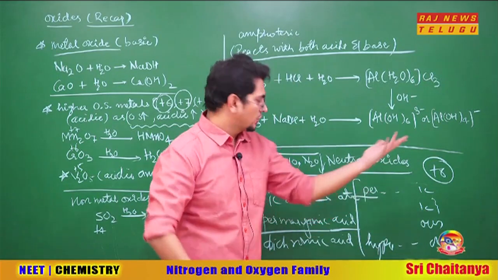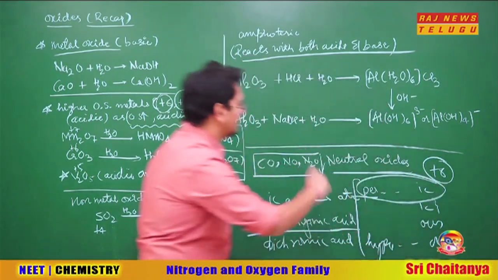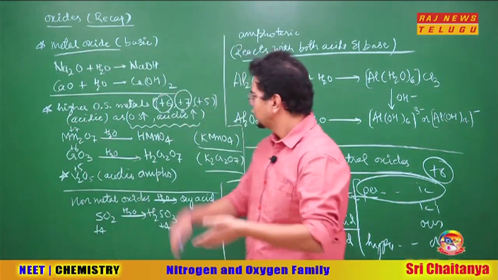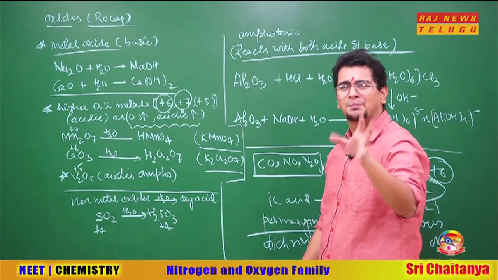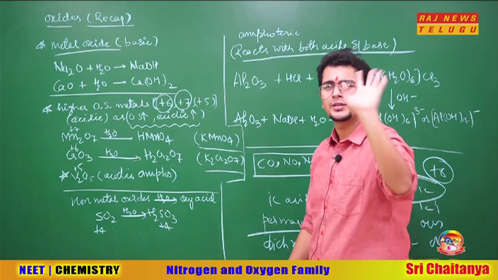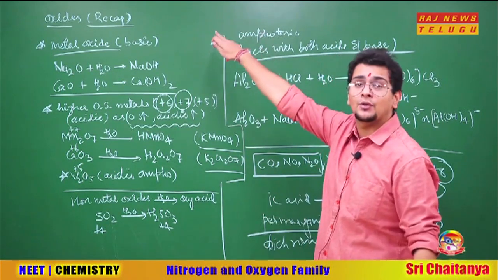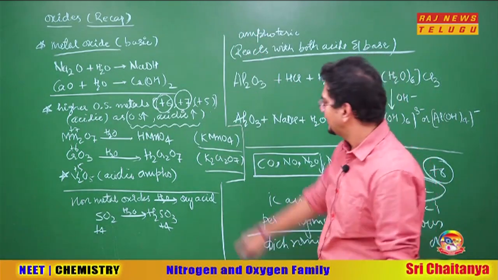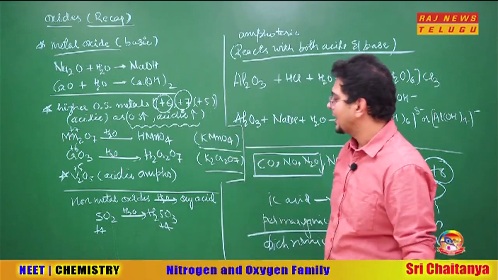This way we have to go. So the +7 will be named as per-ic acid. Luckily for us, manganese in a lower oxidation state is not acidic, so we don't have to use any other name except per-ic. The -ic, per- and hypo- are not necessary. But here because +7 was there, and +7 ones are named as per-ic, that is why we are naming it as permanganic acid.